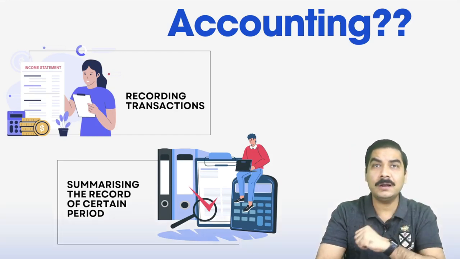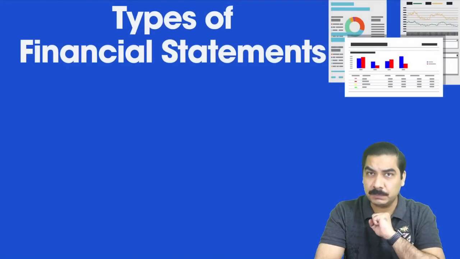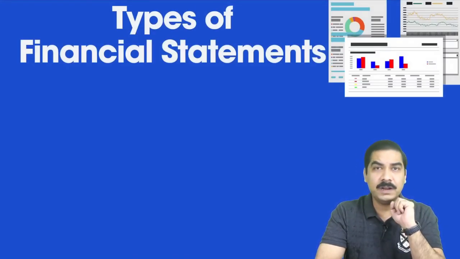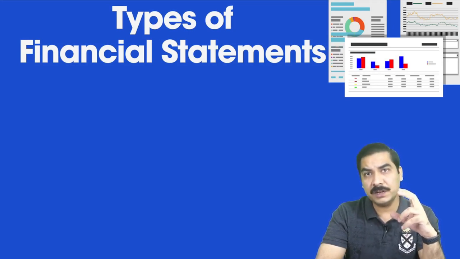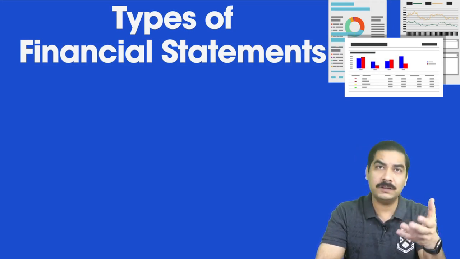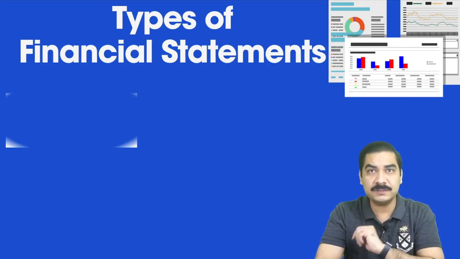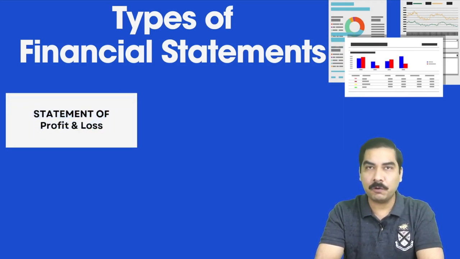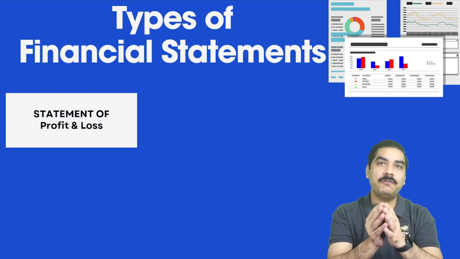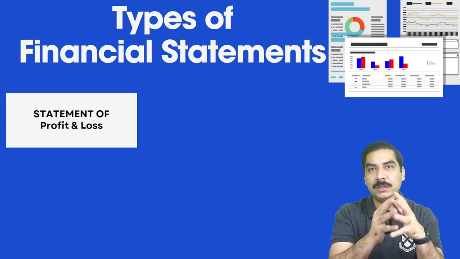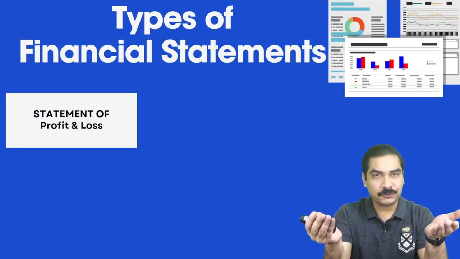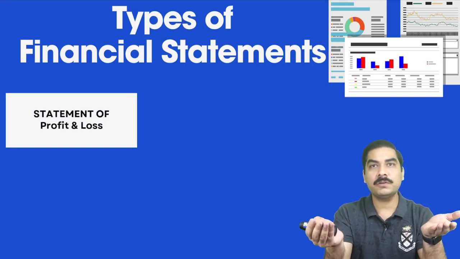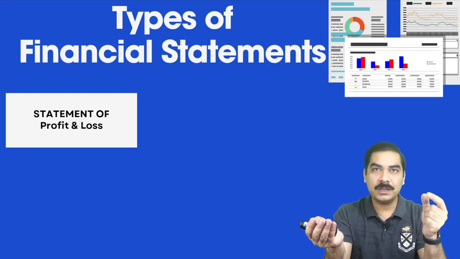There are different types of financial statements. These financial statements are the summary, in categorized form, of the financial transactions you have recorded over a certain period of time. The first financial statement is the statement of profit and loss. As the name indicates, it is about profit and loss.